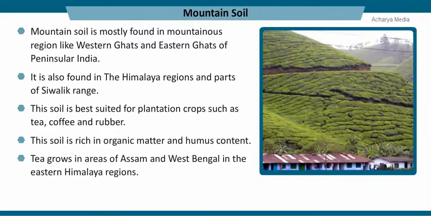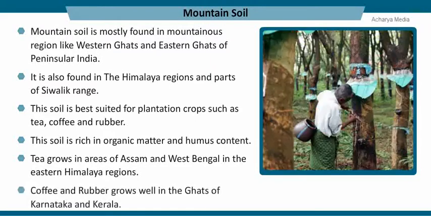Tea grows in areas of Assam and West Bengal in the eastern Himalayan regions. Coffee and rubber grow well in the Ghats of Karnataka and Kerala.